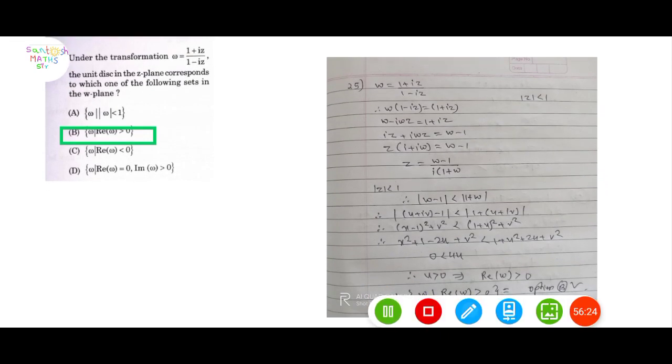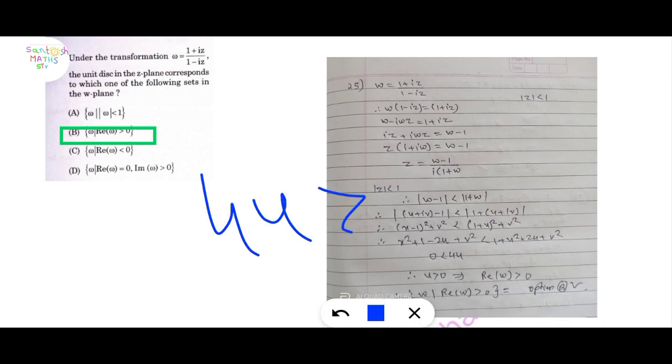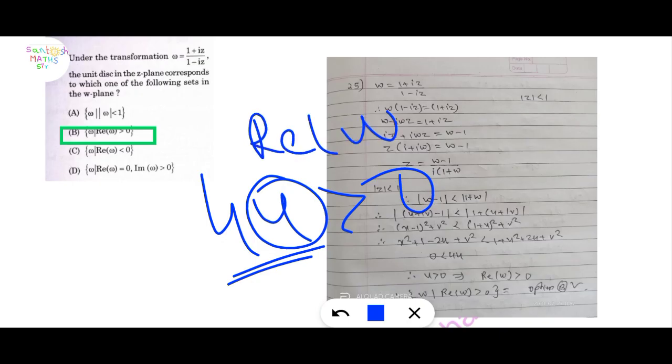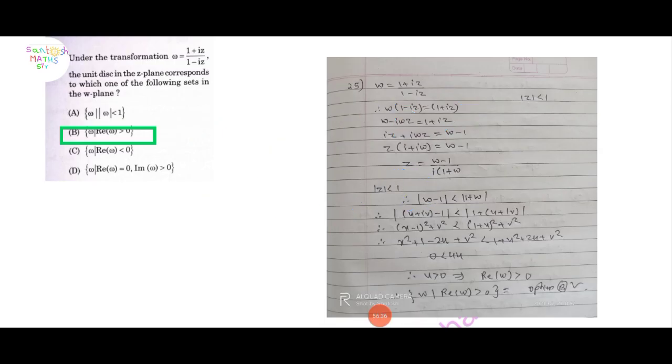4 into u, 4u is greater than 0. Here u is real, and the real part is greater than 0. So option B is correct. Next question.